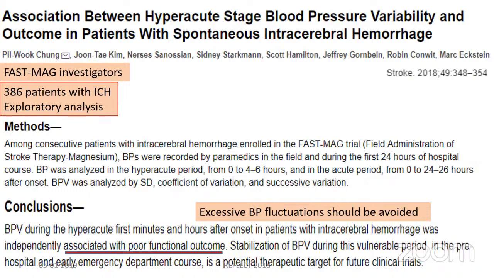So this suggests that as soon as a patient comes to you, you have to monitor the patient, put in an intra-arterial pressure monitor, and titrate with intravenous antihypertensive medications to a blood pressure less than 140. And there should not be more variability.